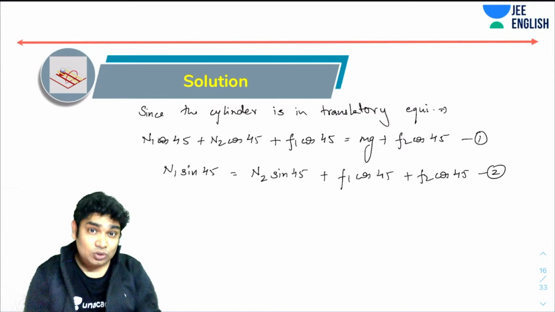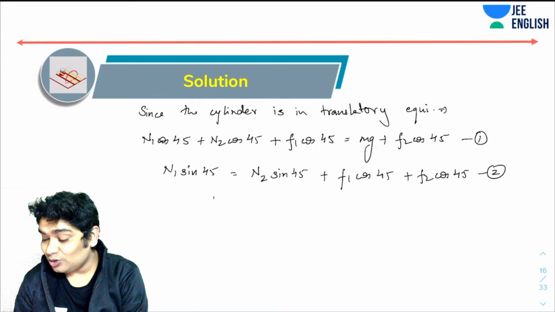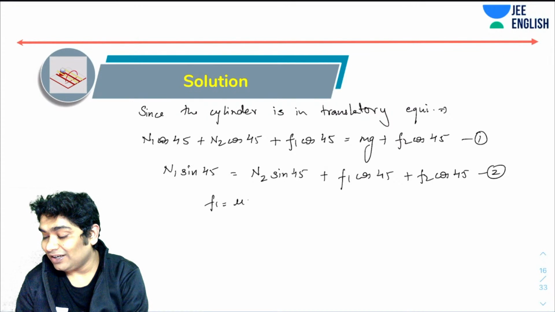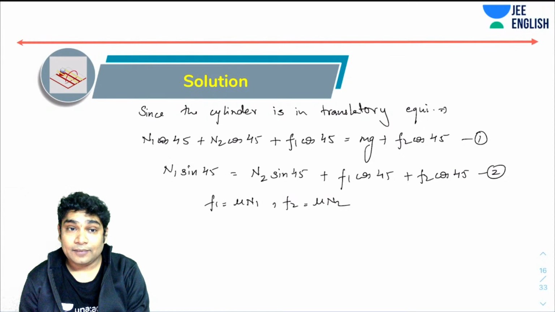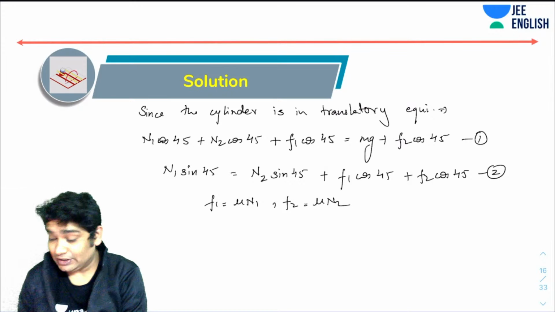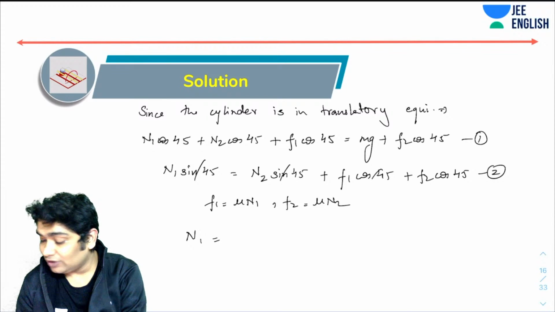Now I also know that both the frictions acting are kinetic in nature. So F1 would be equal to mu N1 and F2 equals mu N2. Correct. If I substitute all these values here, all these would have gotten cancelled.